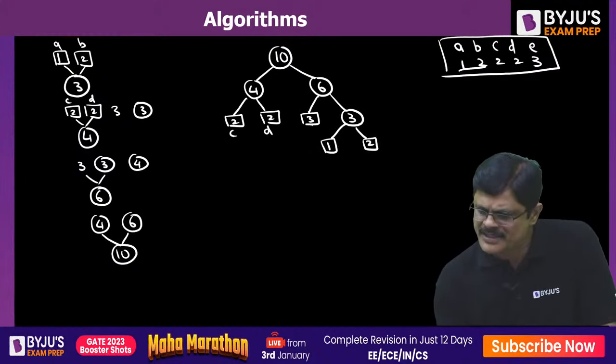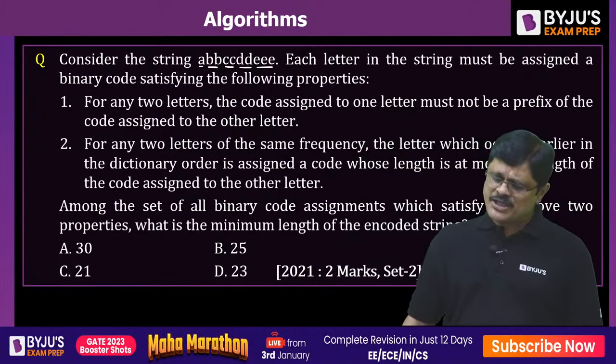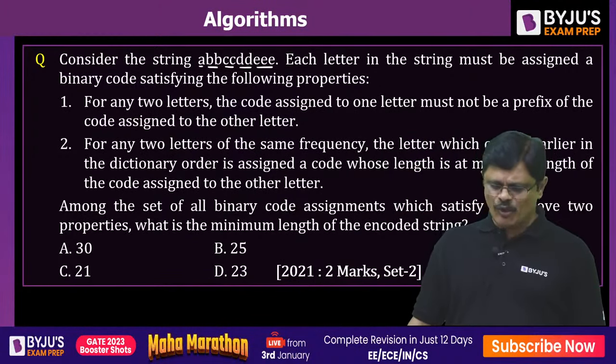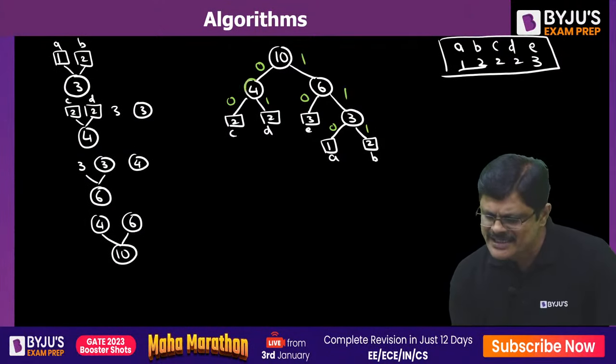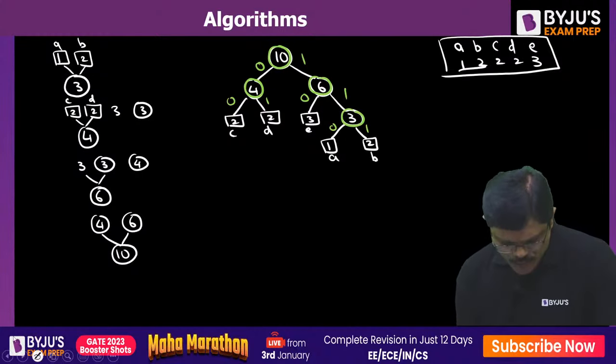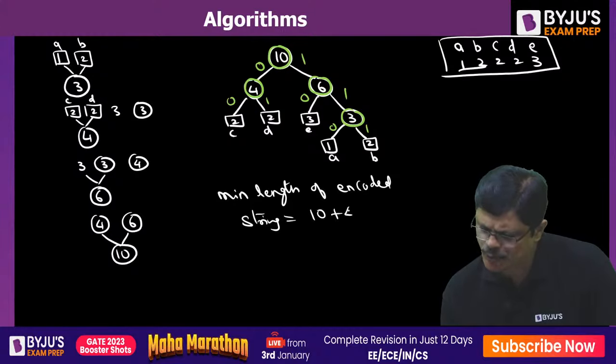So now, among the set of binary code assignments which satisfy the above two properties, what is the minimum length of the encoded string? Once you write the Huffman code, if you want to find the minimum length of the encoded string, you just see the circles. Circles means the created nodes, no? Sum those values, and that is the minimum length of the encoded string. That would be 10 plus 4 plus 6 plus 3, which is 23.